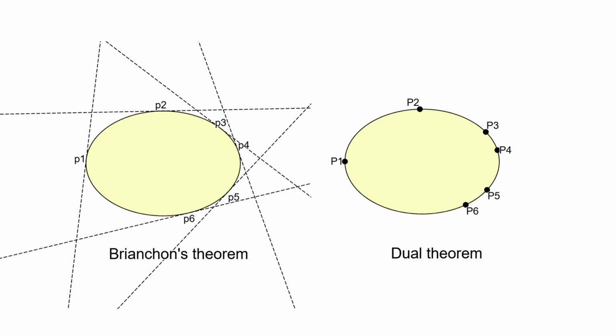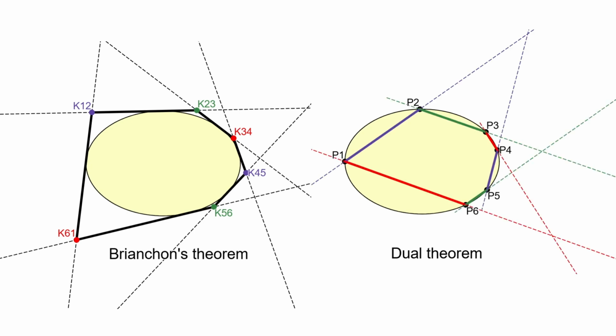From 6 lines, many different hexagons can be formed depending on the order in which neighboring lines are intersected. Let us choose the simplest arrangement, following the order of tangency around the conic. The intersections of neighboring lines form the vertices of the hexagon. In the dual theorem, this corresponds to connecting the 6 points by lines, producing a hexagon inscribed in the conic.